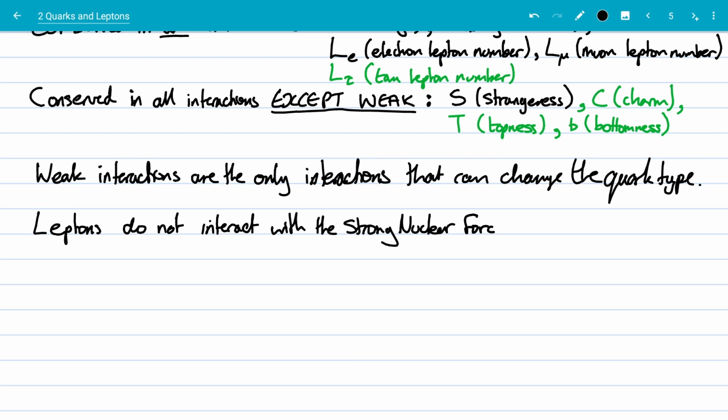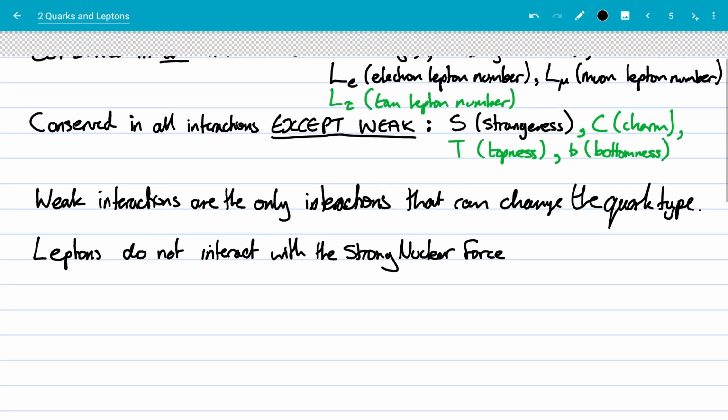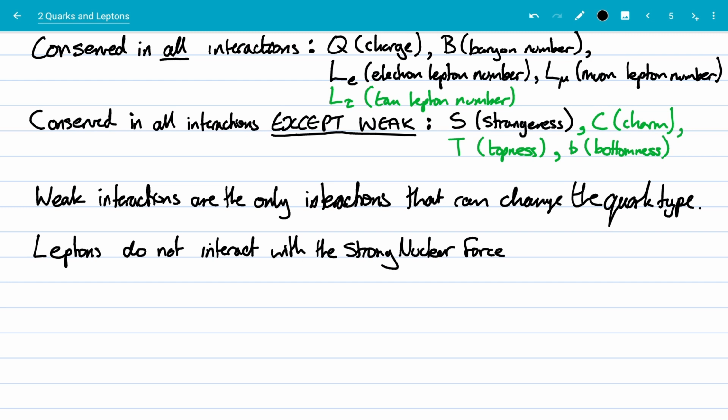So if we ever see an electron and a positron being created, it could be from the electromagnetic force, but it could be from the weak nuclear force. And actually, at very high energy physics, those two forces are indistinguishable, and we merge them into a single force, the electroweak force. And again, that goes beyond A-level physics. So leptons don't interact with the strong nuclear force. You see leptons involved in the interaction, you know it's either electromagnetic or weak.